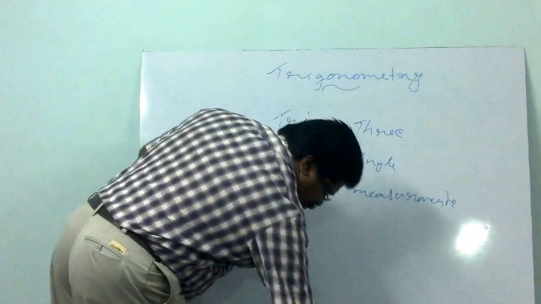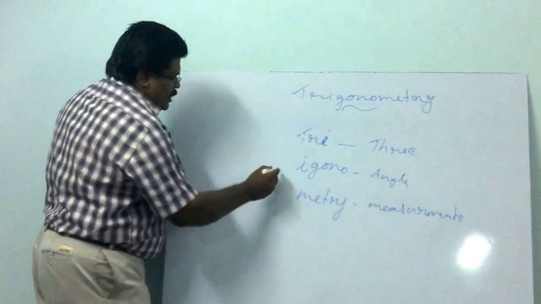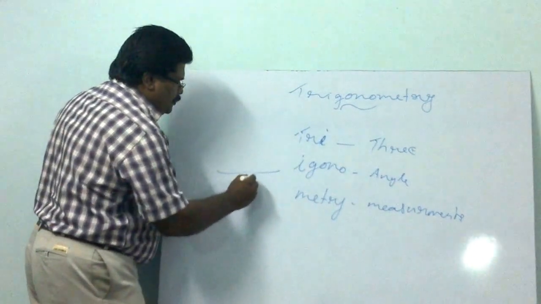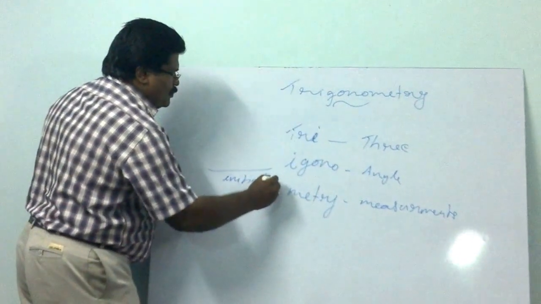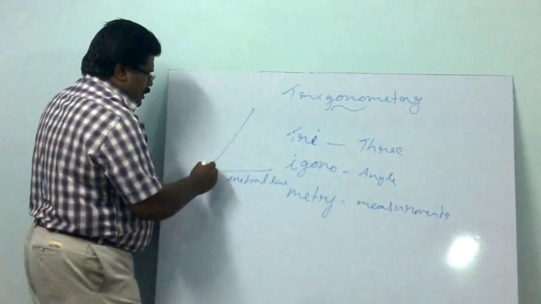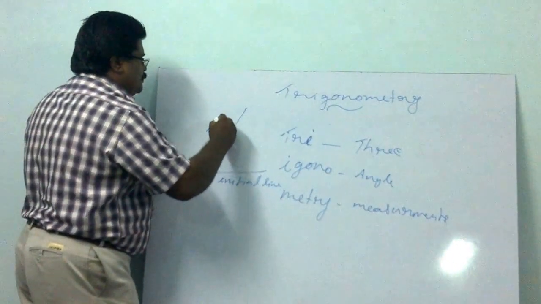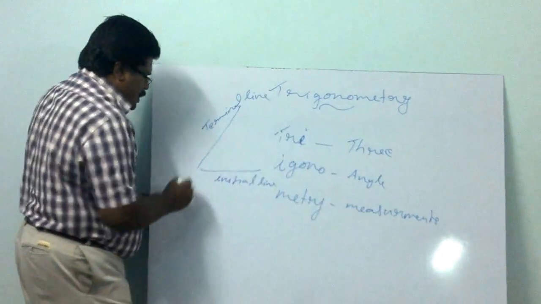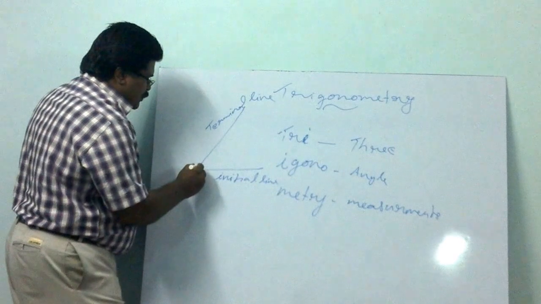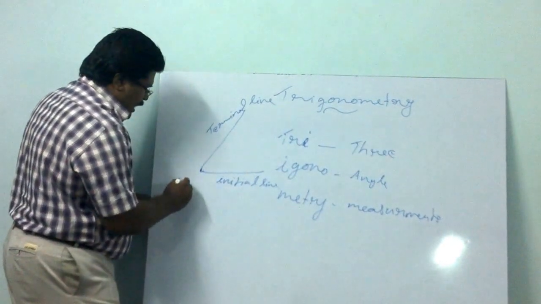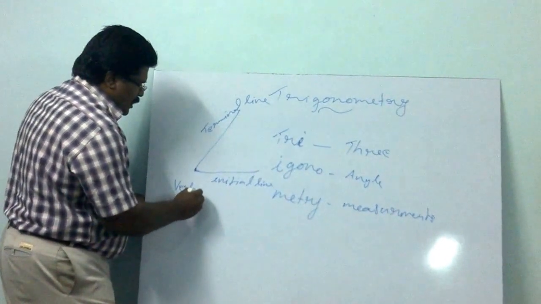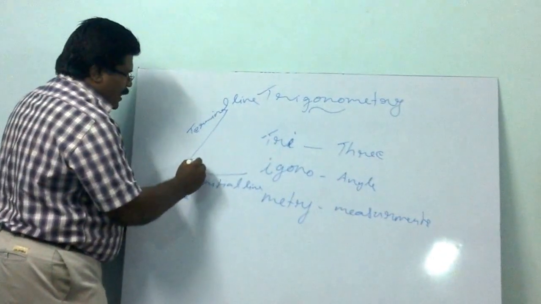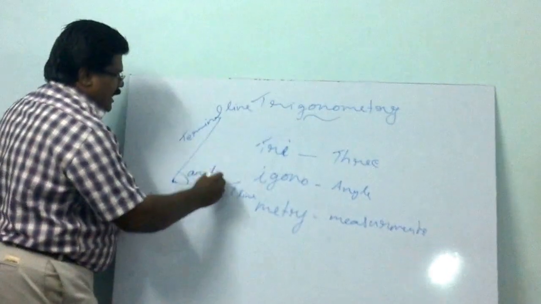Now we got a triangle. Here is the initial line, the terminal line, and the fixed point, which is known as the vertex. This space between is known as the angle.